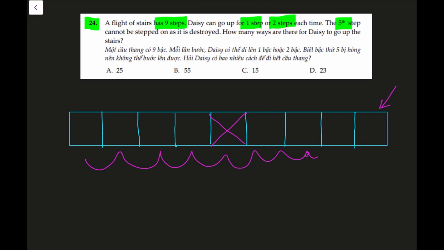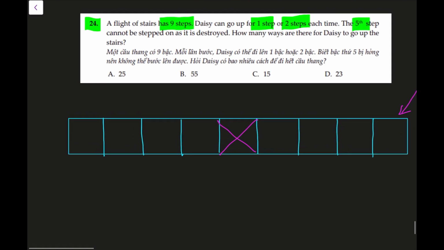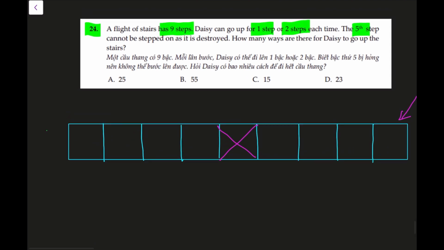So starting from the beginning, she has so many ways. She can skip all the way, or 1 step, 2 steps, 1 1 1, 2 2 2. There are many ways for her to reach the last step. So how do I calculate exactly how many there are? How many different ways are there for her to reach the last step?